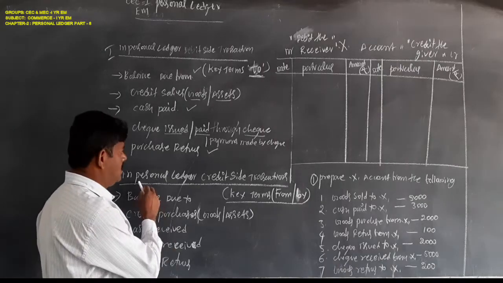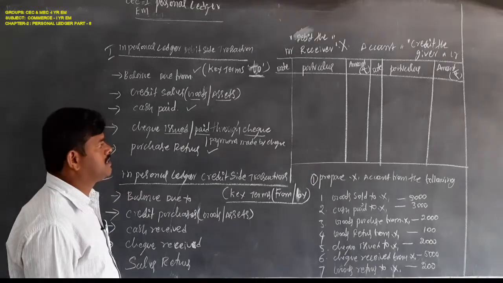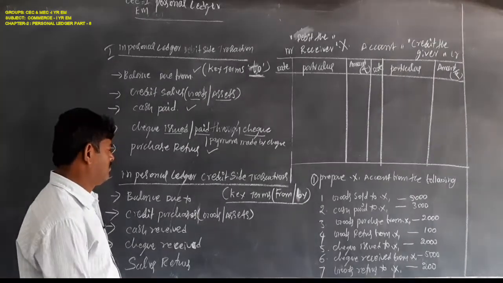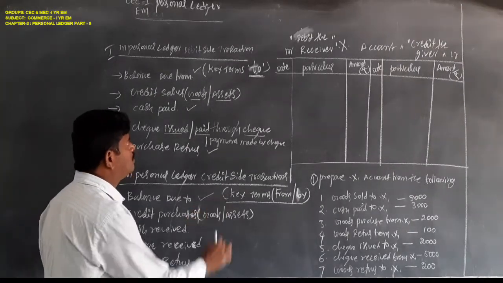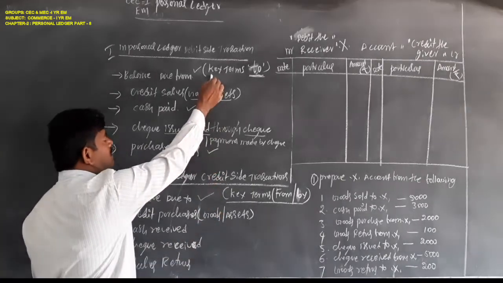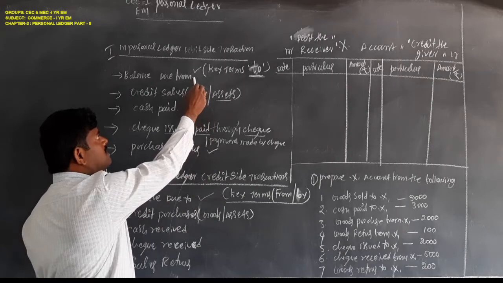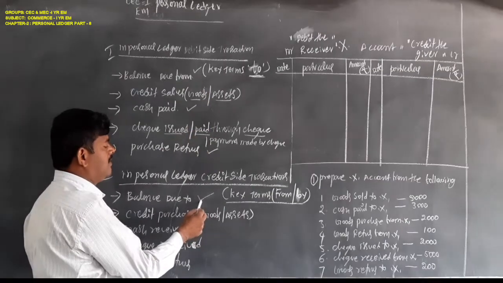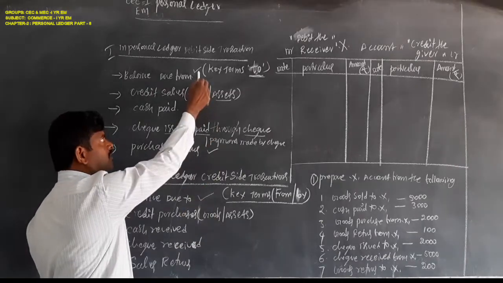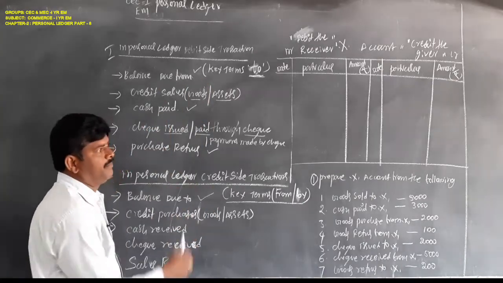Next, in personal ledger credit side transactions, which transactions are recorded on the credit side of the personal ledger? Balance due to. In any problem, either the first one or the second one is given, which is optional. Suppose the first one is given in the problem, the second one is not given. Suppose the second one is given, the first one is not given.